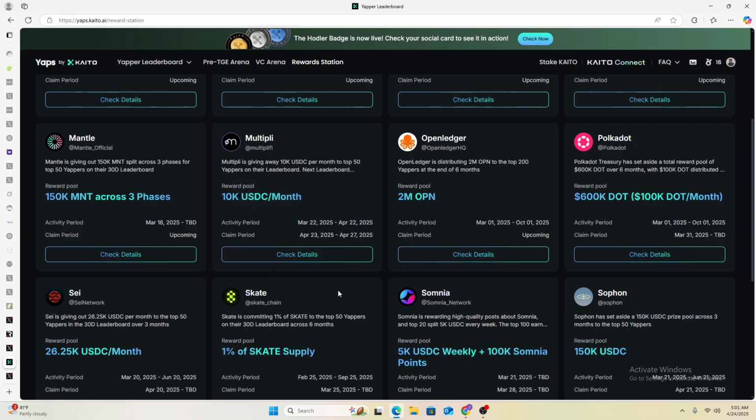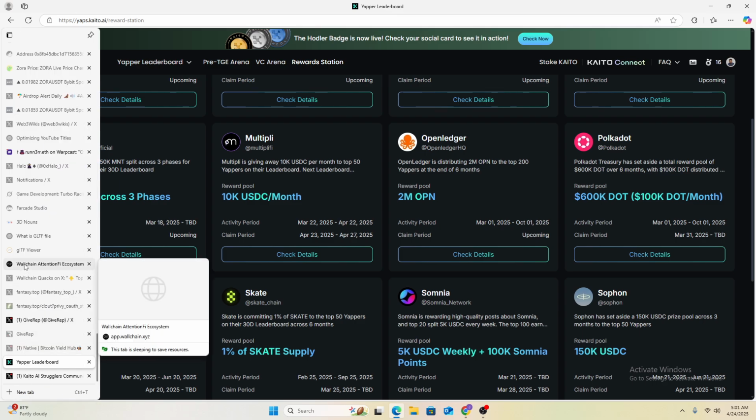Basically, Kaito tracks your contribution to the attention a project gets. It's called mindshare and scores you on that basis. These other projects are similar. So we want to start with Wallchain.